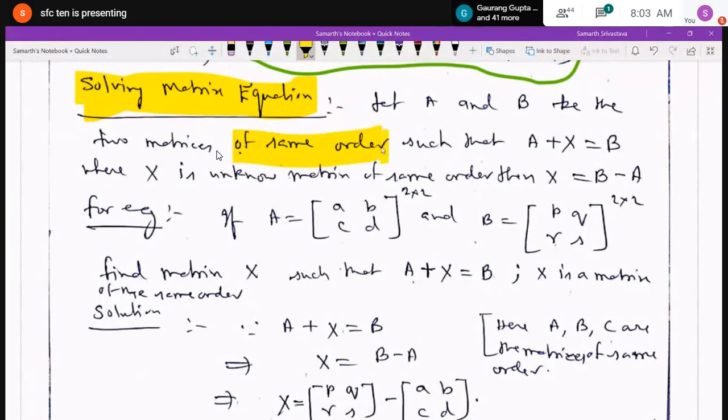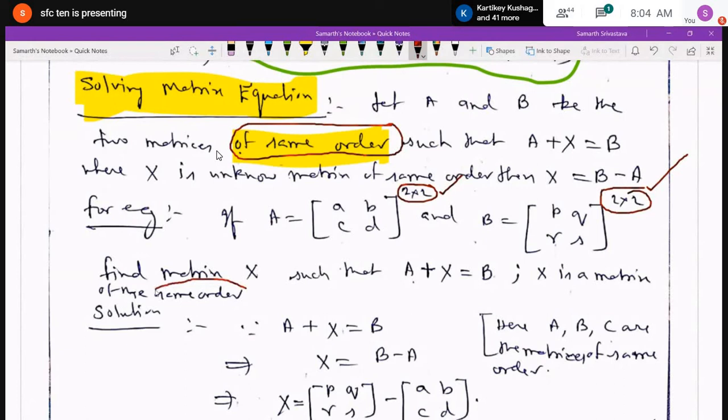And remember, you are solving the matrix equation, so all the three matrices should be of the same order. Like over here, for example, if A is equal to A, B, C, D, this is a matrix of order 2 by 2. B is P, Q, R, S of order 2 by 2. Find matrix X such that A plus X is equal to B. X is a matrix of the same order. So A plus X is equal to B, or X is equal to B minus A.